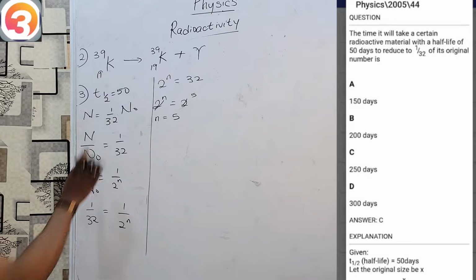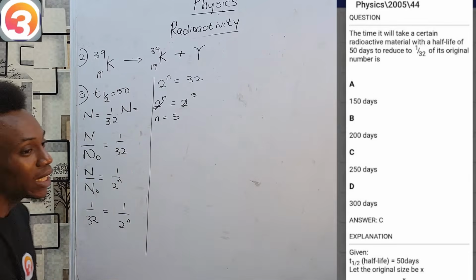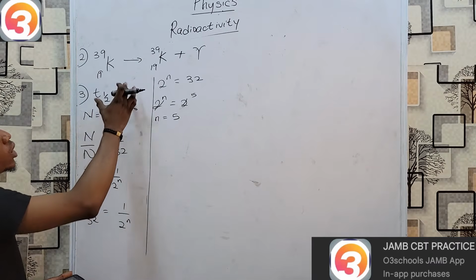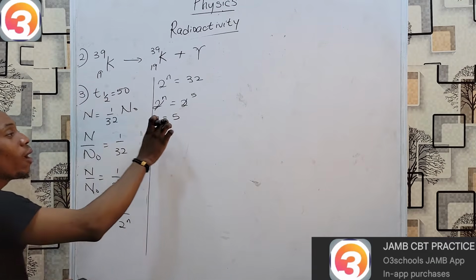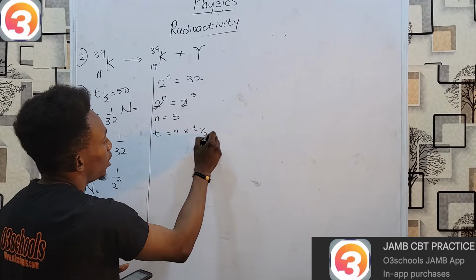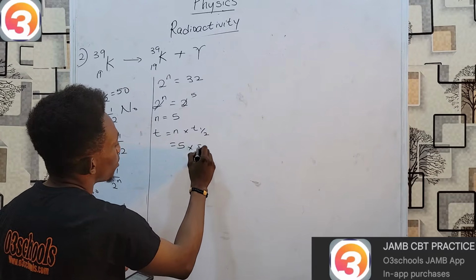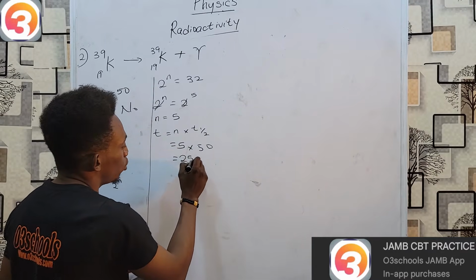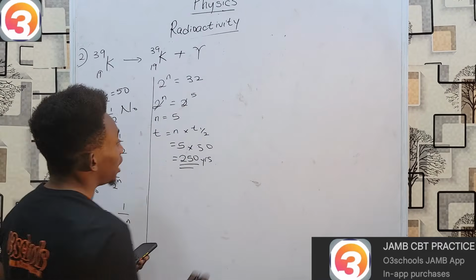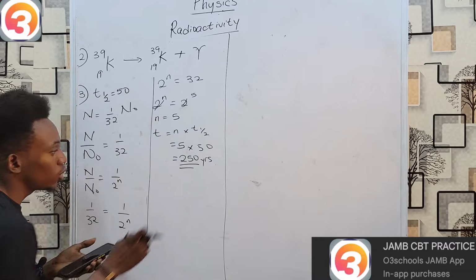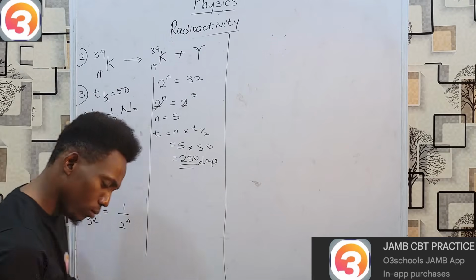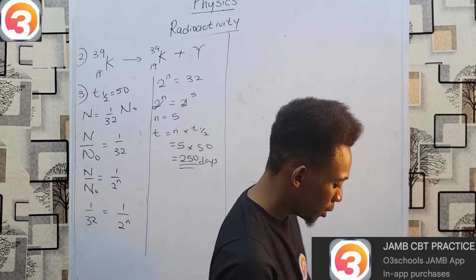That means for it to have 1 over 32 remaining, it must have decayed 5 times. With a tiny bit of logic, if decaying once takes 50 days and it decayed 5 times, how long must that have taken? It must have taken 5 times 50, which is 250 days. Sorry, our question is in days, and so our answer must be option C. So you see, very, very simple steps.